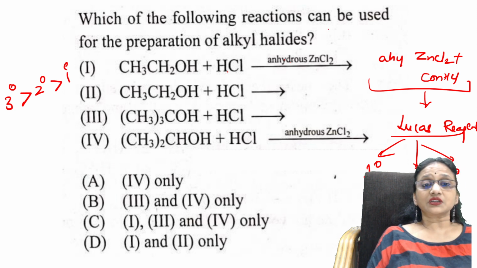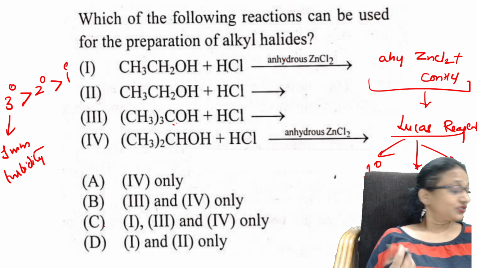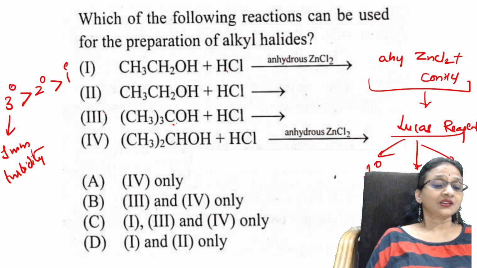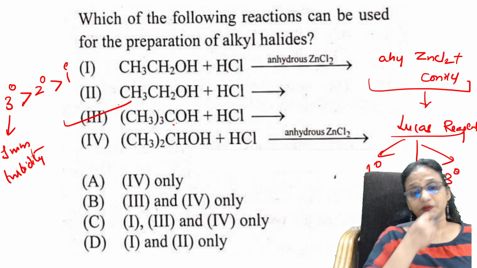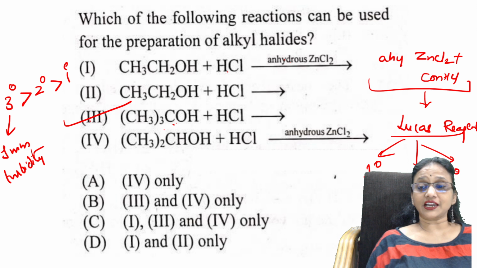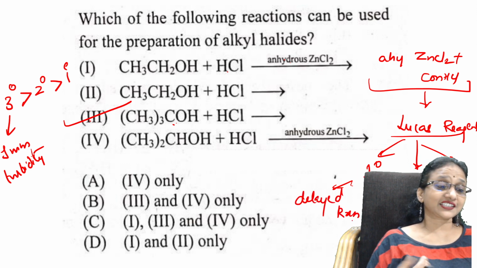Tertiary gives immediate turbidity and doesn't require anhydrous ZnCl2 or any heating, so the correct option is this. With primary, the reaction is very delayed and takes time to form.